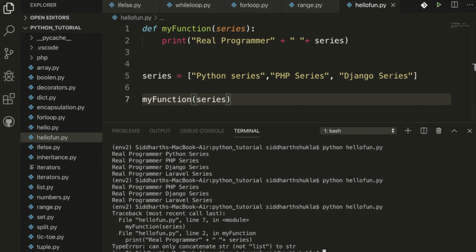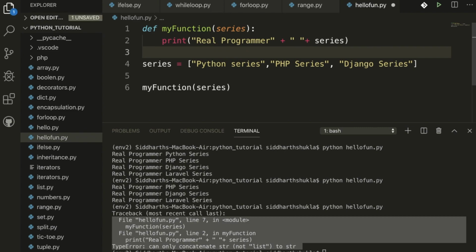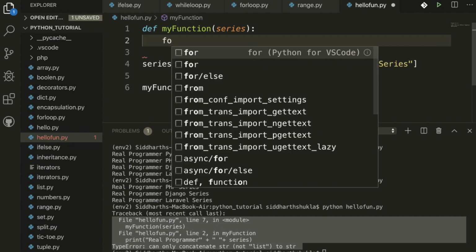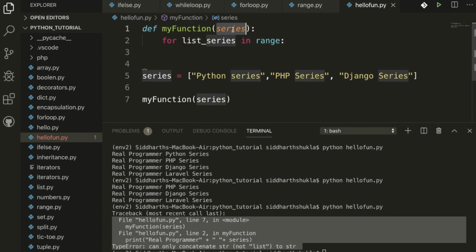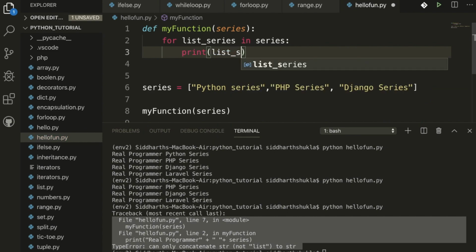We get an error, because we get the message that it cannot be concatenated, a string something. So we get the result as a 7 number line, because when we are printing as normal, we cannot concatenate this here. I'm going to loop again here, because we have a list. So we are going to print here. Suppose I have a list, so I'm going to type list series. Okay, range of series. Then I am going to print here, print list_series.